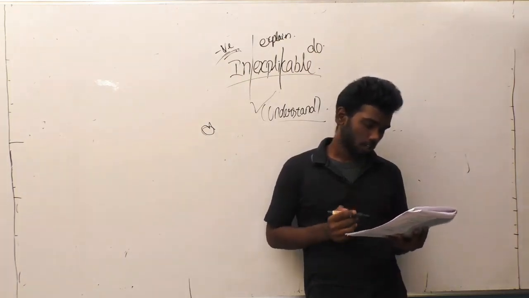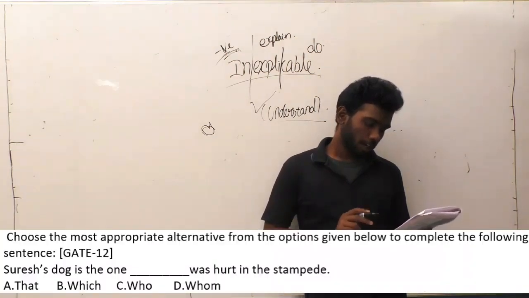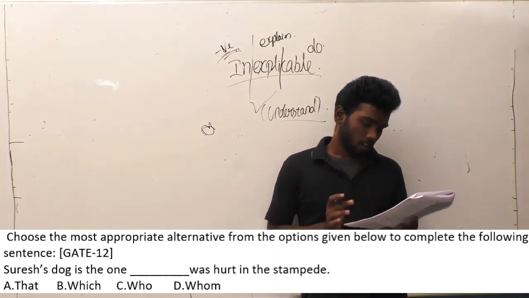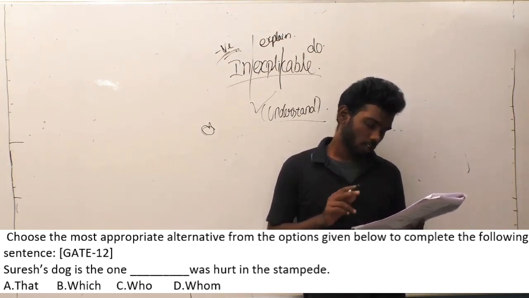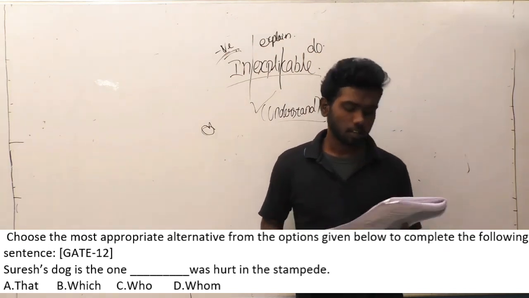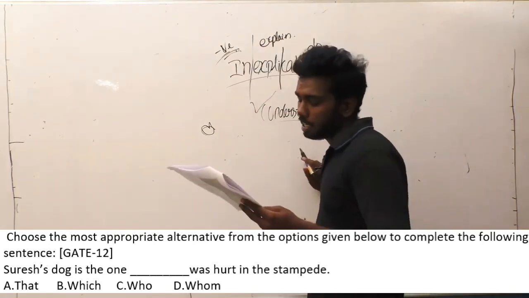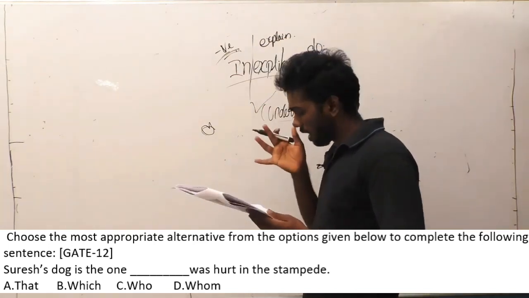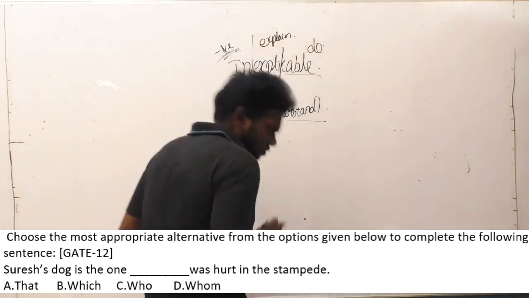So let us move on to the next question. Question number 20. Choose the most appropriate alternative from the options given below to complete the following sentence. Suresh's dog is the one dash was hurt in the stampede is the question. Here the subject of the question is Suresh's dog. Dog of Suresh is the subject and the stampede is the object here. So what we have to mention here? Option A is I'm sorry.